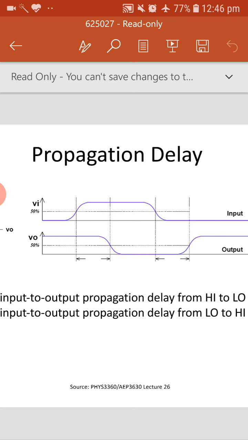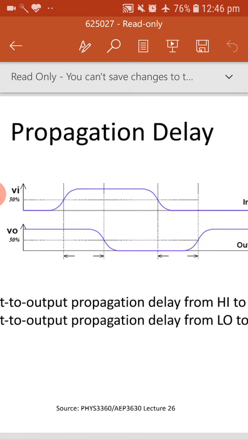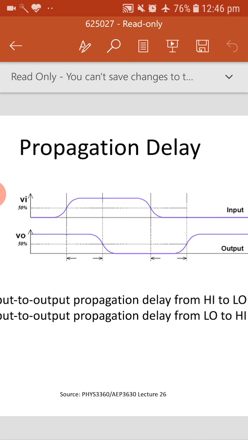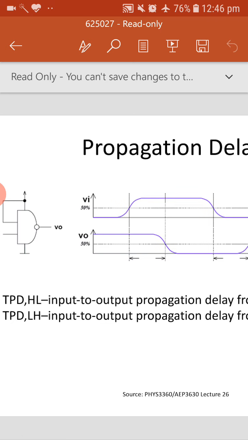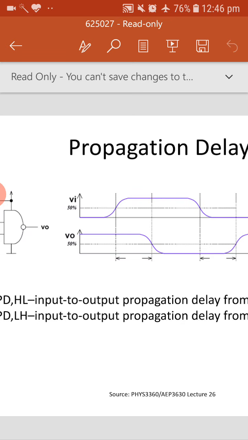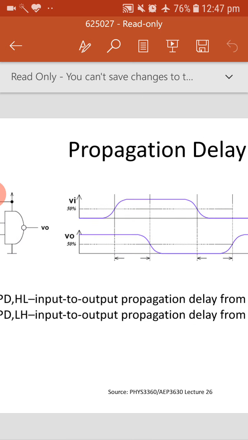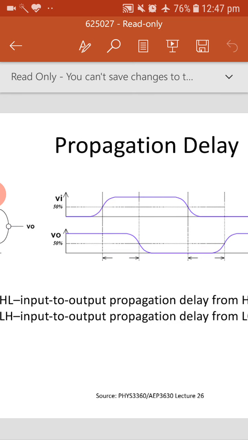Whenever there is a change from 0 to 1 at the input, the output does not change from high to low immediately. It takes some time. The arrow mark we are seeing here is TPD, the time for propagation delay. Initially the output is high and it goes to low.